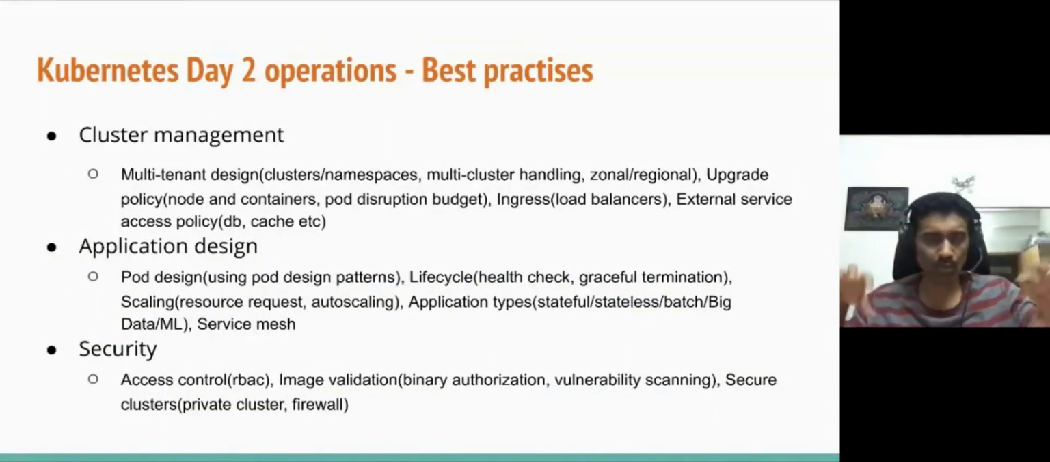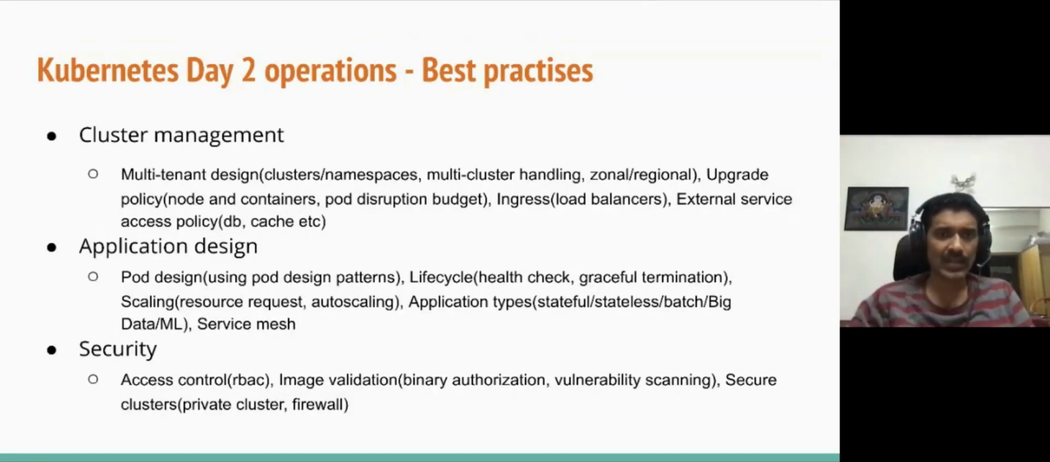Obviously, there are many more components involved, but I found that these three are the primary important components. In cluster management, you deal with things like clusters, namespaces, multiple clusters, zonal and regional clusters. How do you do upgrading of your clusters? How do you do load balancing? All that comes under cluster management.